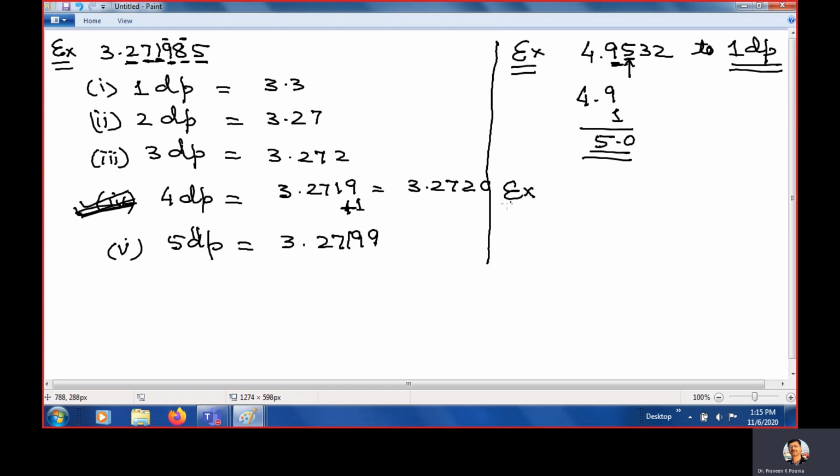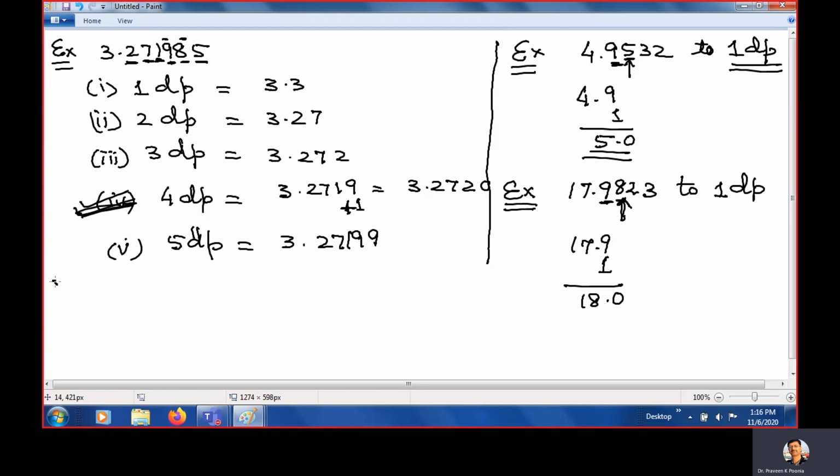One more example we can take here. Like, say, in the book it is given 17.983 to one decimal place. One decimal place means 9 here. So we will see here 8. 8 means greater than 5, so we will add 1 here. So 17.9 and we will add 1, so it will become 18.0. This is a very important question and generally asked in the exam.